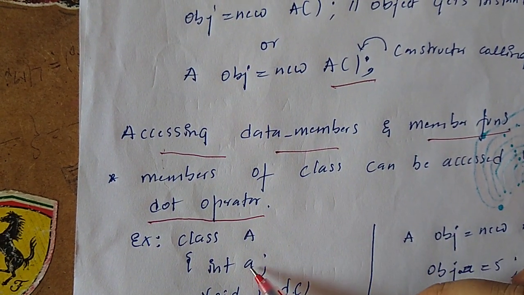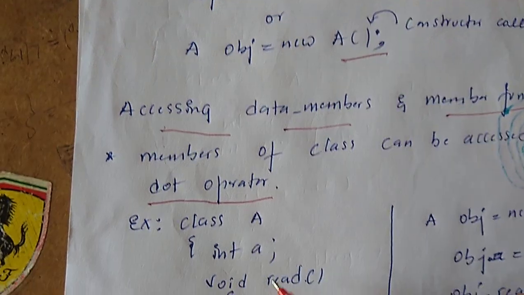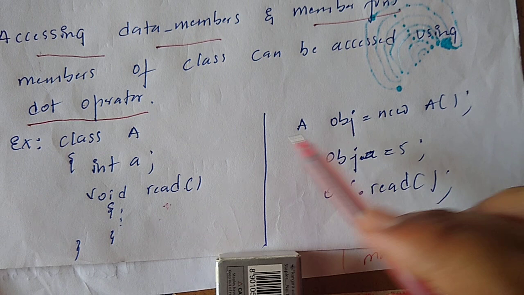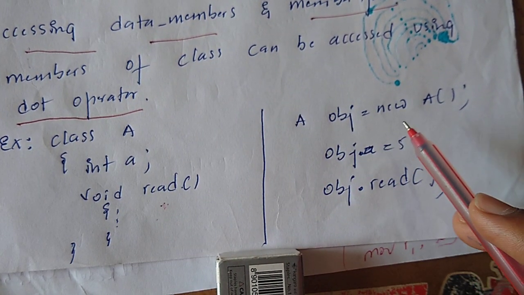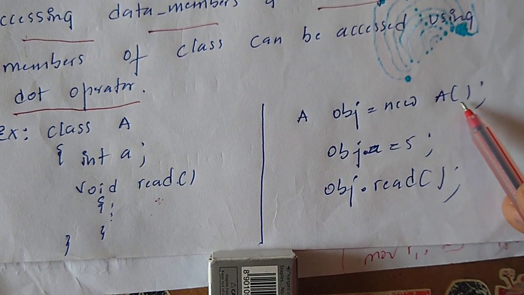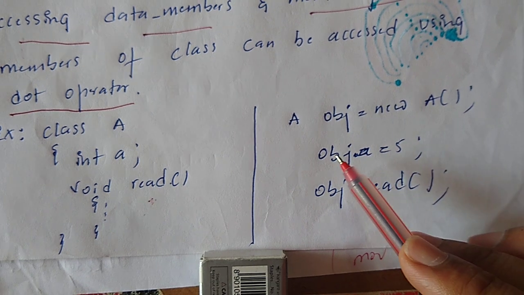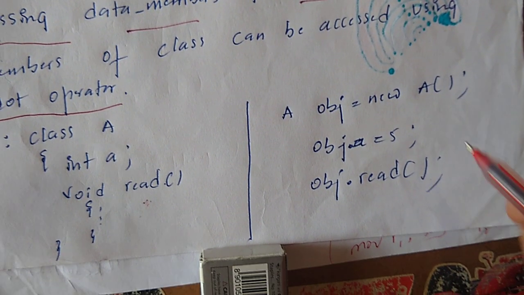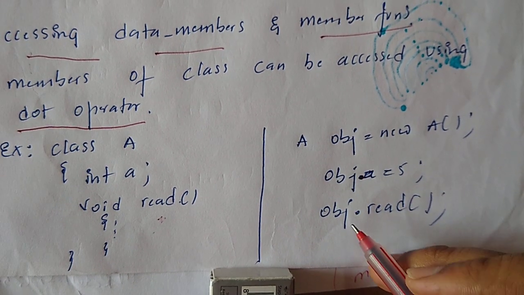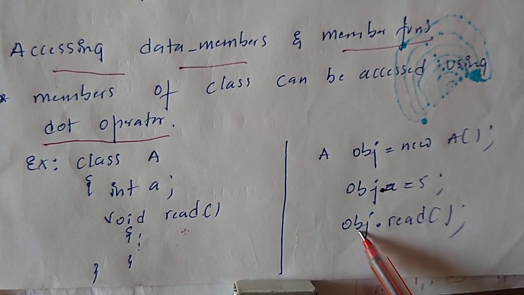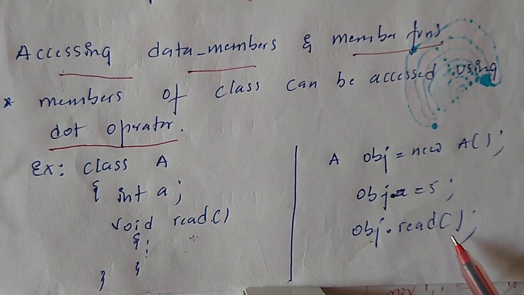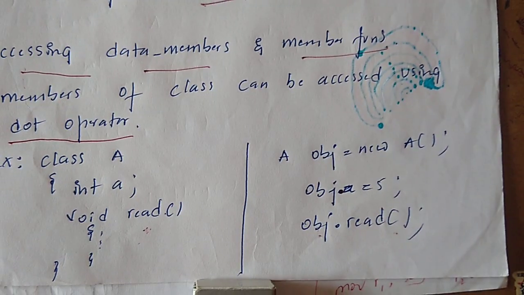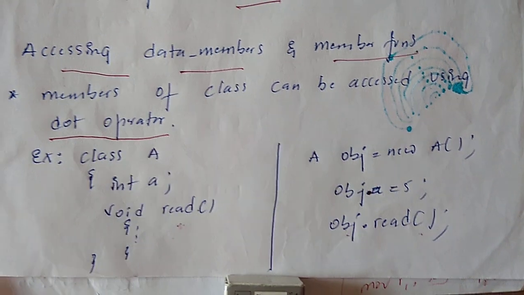See, there is a data member A and a member function read. To access them, I have to create an object of type class A. How to create it: class name, object name, new operator, again class name. We call this constructor calling. Next, using the object I can access A using the dot operator. To call the read function, again use object name dot function name. In this way we can access data members and member functions.